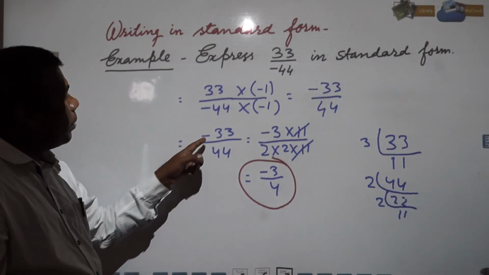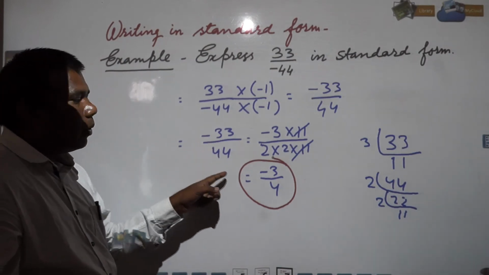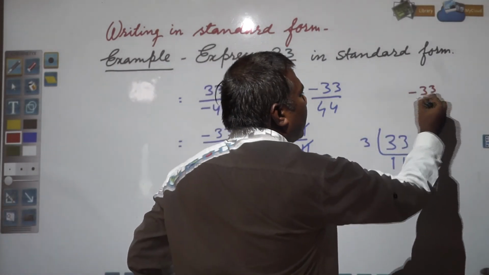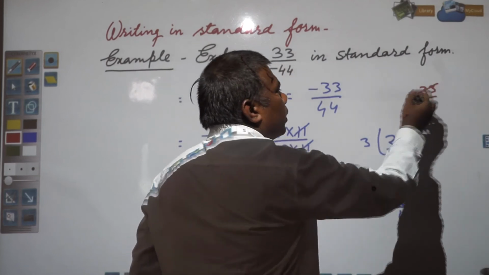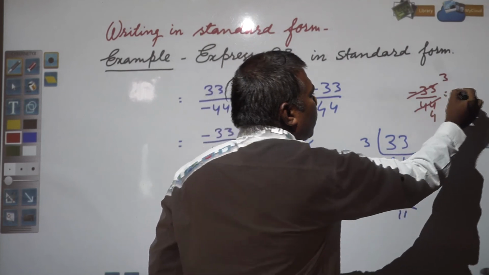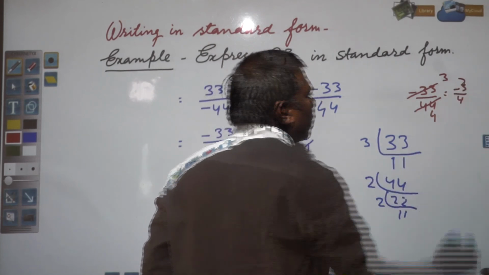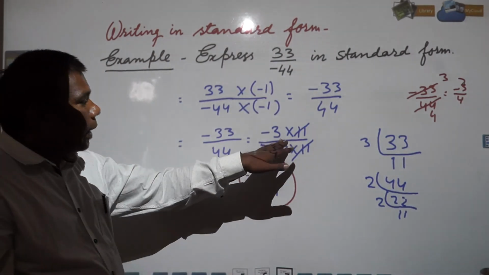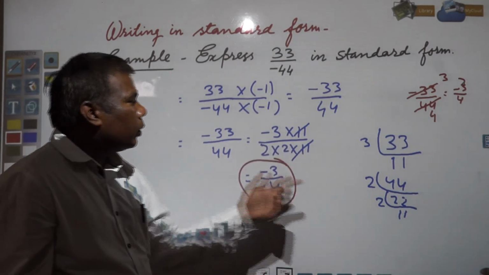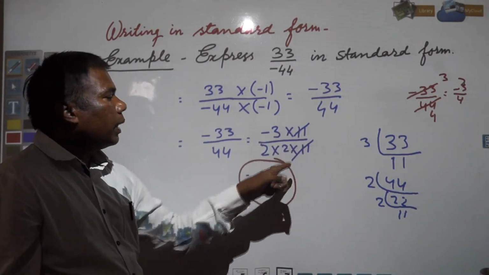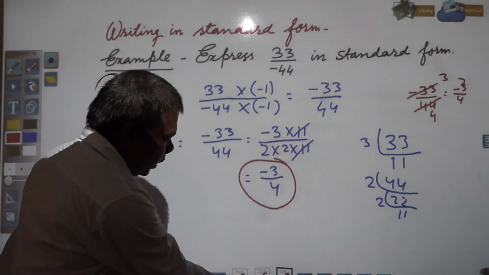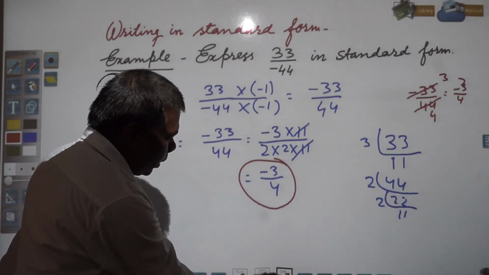What I was saying is that if you had minus 33 by 44, simply what you could have done, if you know the table, 11 threes are 33, 11 fours are 44, so minus 3 by 4 could be written directly. Or by this way, if you have a bigger number, do prime factorization, then see which numbers are getting cancelled, cancel them, and then lastly write the answer. In the same way, other questions are there in the exercise. I hope you will be able to solve these.